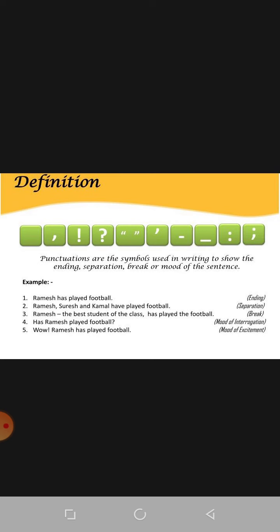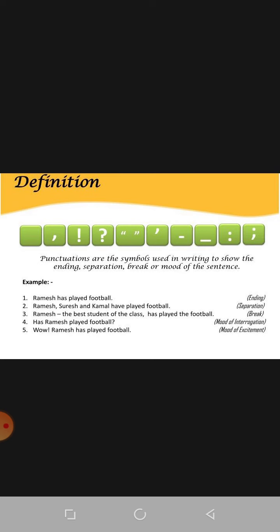You can see different types of punctuation marks on the screen, which include exclamation sign, comma, question mark, inverted comma, colon, semicolon, hash, dash, etc. So we can say that punctuations are the symbols used in writing to show the ending, separation, break or mood of a sentence. What is the mood of a sentence? Mood of a sentence means the feeling that is prevailing in the sentence.